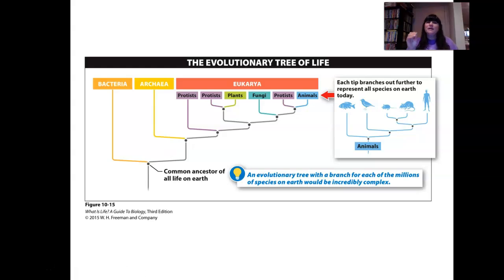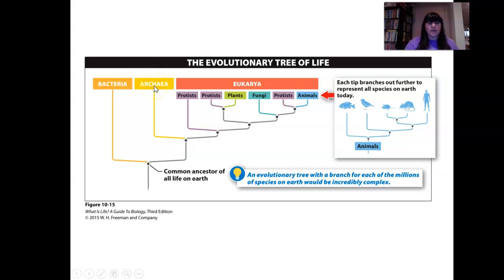Now, with living things, this is guaranteed going to be a test question, guaranteed. The biggest categories of life, these are the big 3 domains: bacteria, archaea, eukarya. So bacteria, we're talking about prokaryotic.